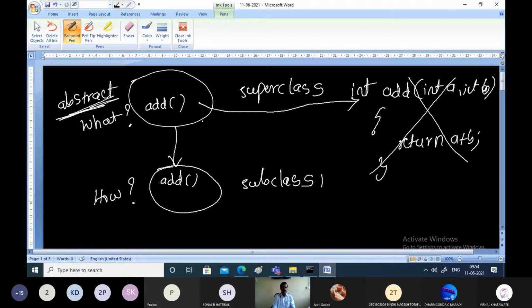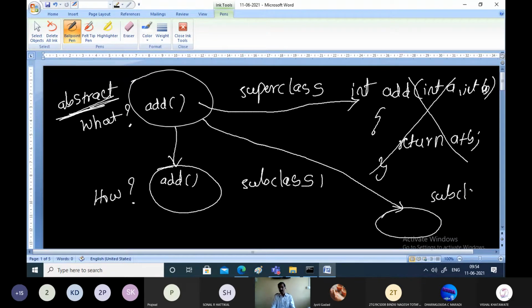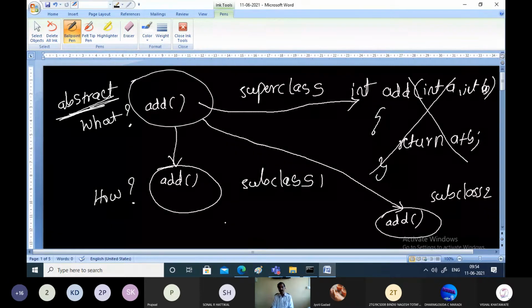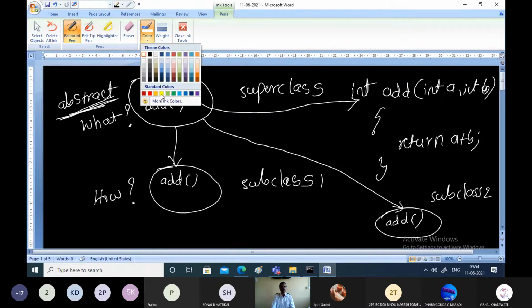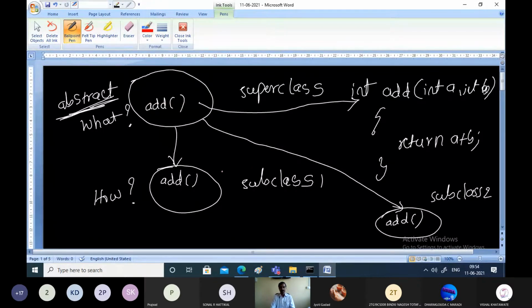So this is subclass 1. Assume there is one more subclass which is going to inherit the superclass. This is subclass 2. In this case also it has to provide its own definition for the add method. Whatever abstract methods are there in the superclass, they all must be defined by the subclasses. So assume subclass 1 has used this particular definition.